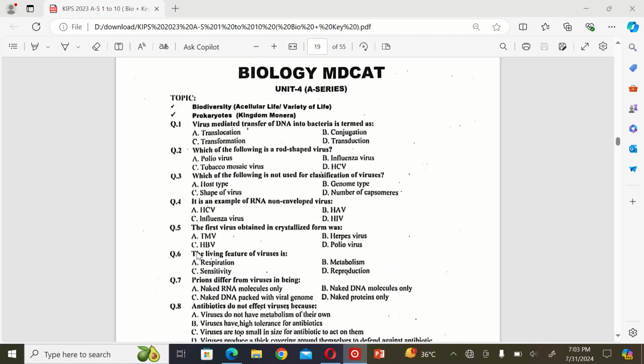The next MCQ is: the living feature of viruses is A. respiration, B. metabolism, C. sensitivity, and D. reproduction. So the correct option is D. Reproduction.